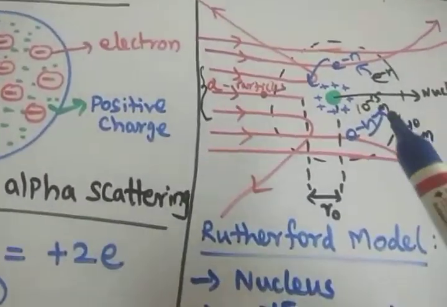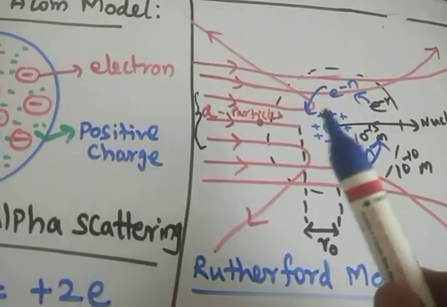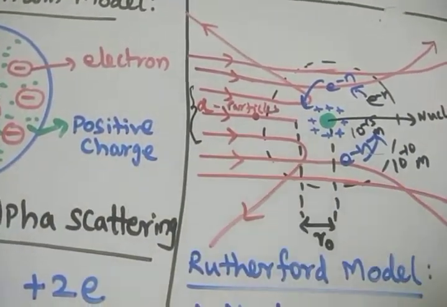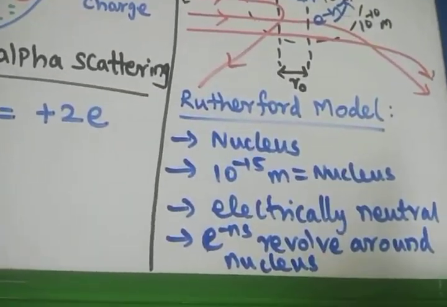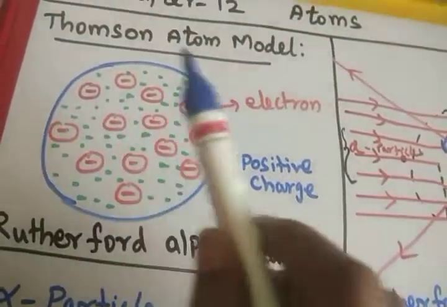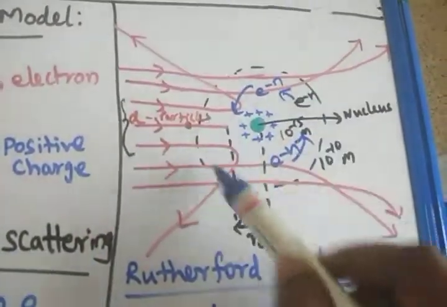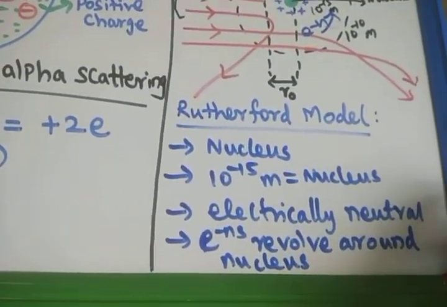Then the electrical nature: the total atom is neutral, that means the total number of positive charges and the total number of negative charges are equal, hence it is electrically neutral. Finally he says that the electrons are not embedded, they are revolving around the positively charged nucleus. So that is the statement given by the Rutherford atom model.